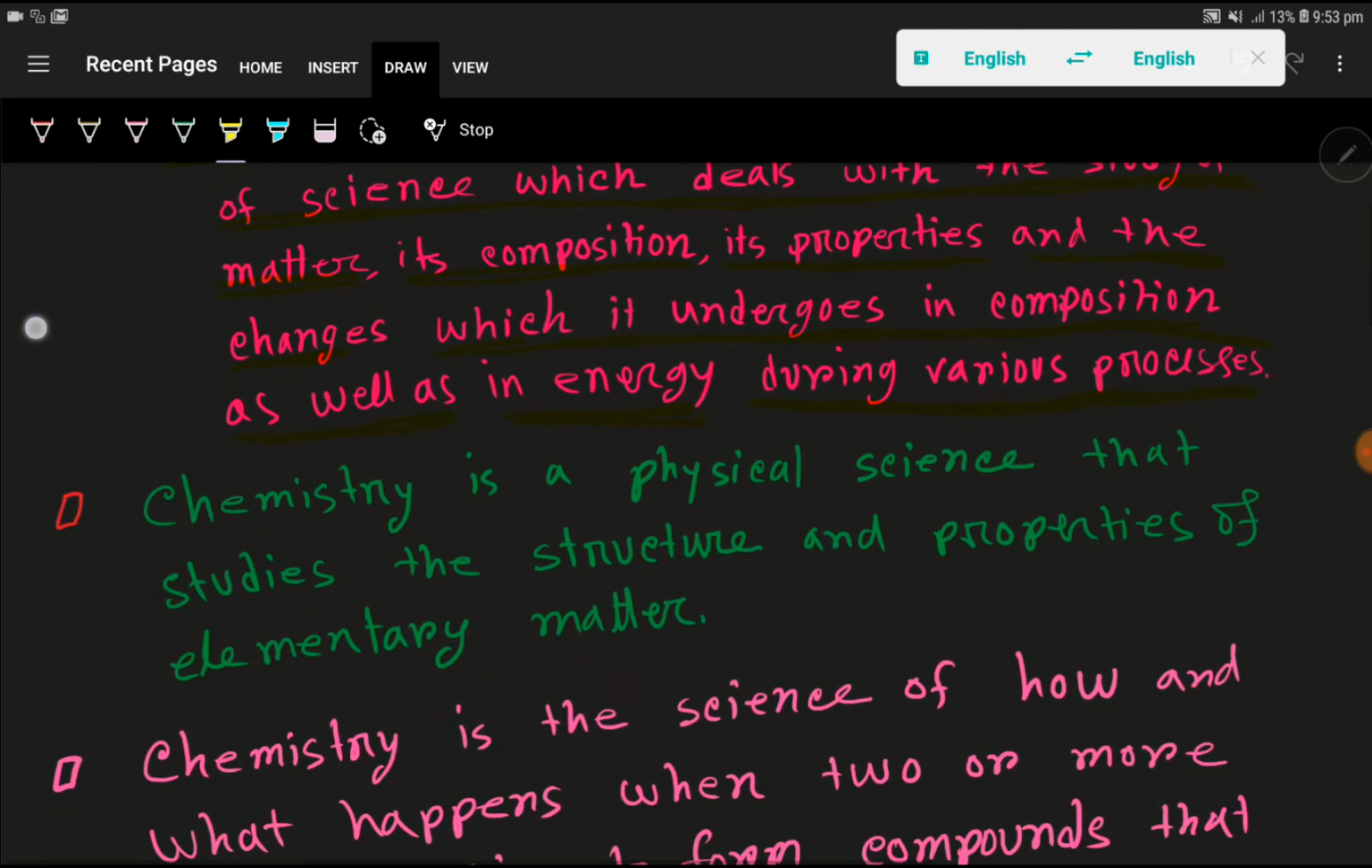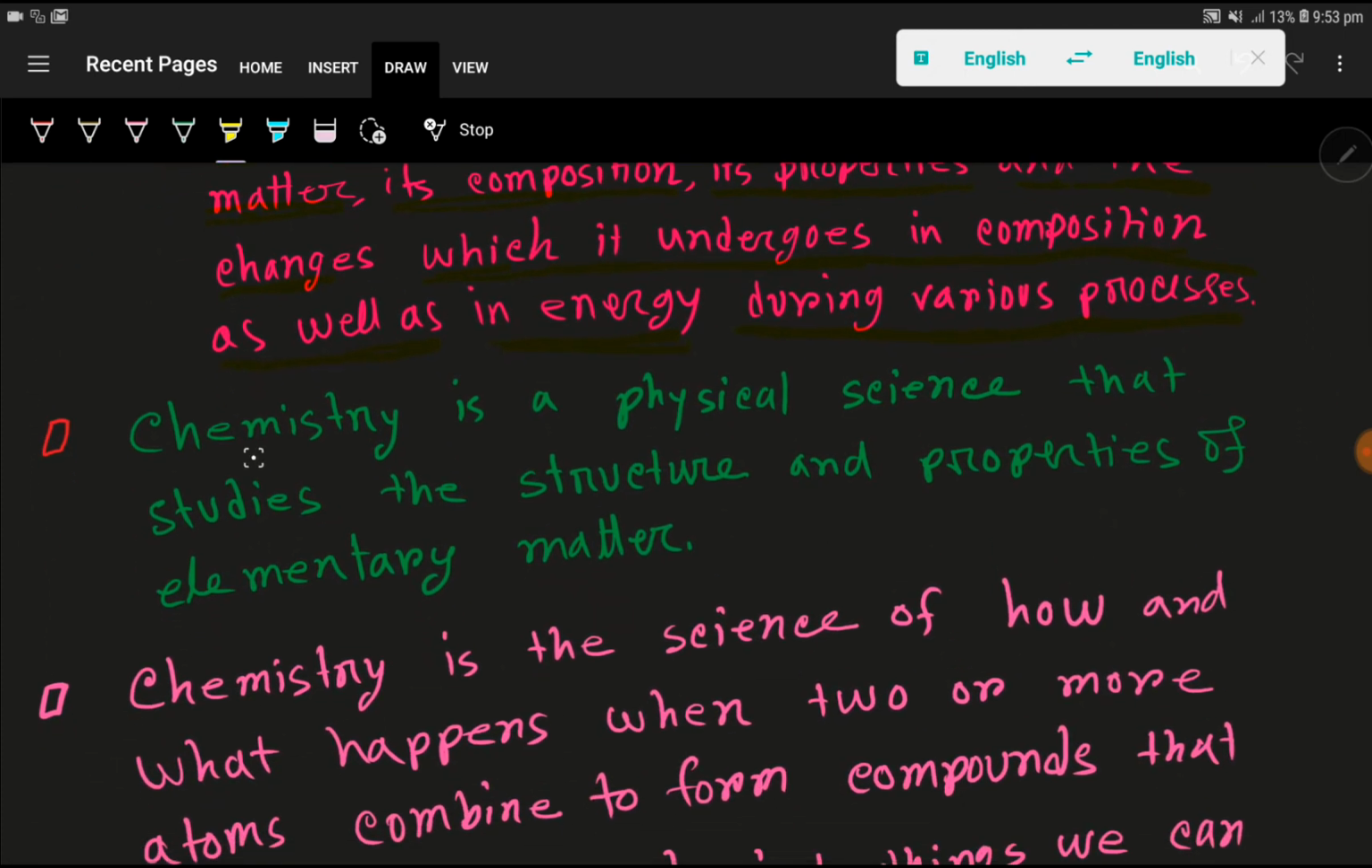Okay, let me give you another definition of chemistry. Chemistry is a physical science that studies the structure and properties of elementary matter. Matter means that which has mass and can occupy space. So, chemistry is a physical branch that studies the structure and properties of elementary matter.